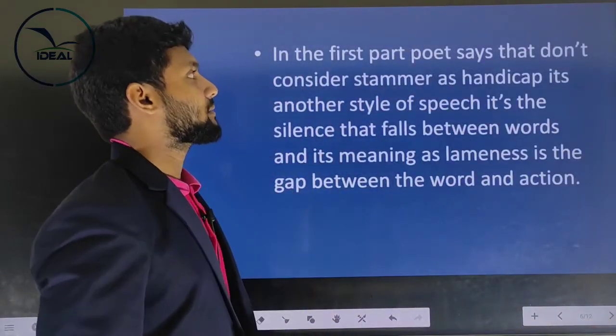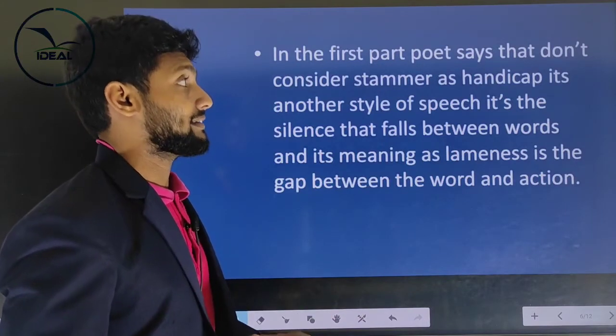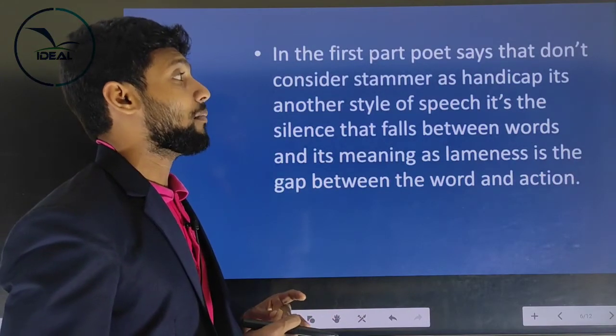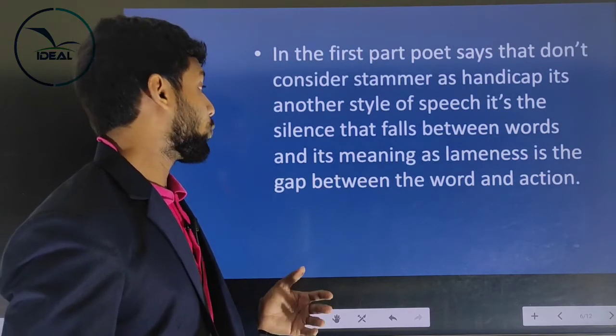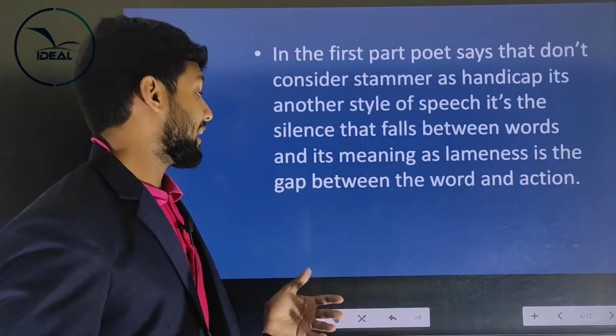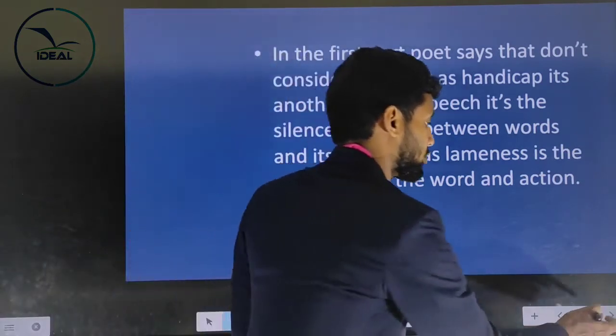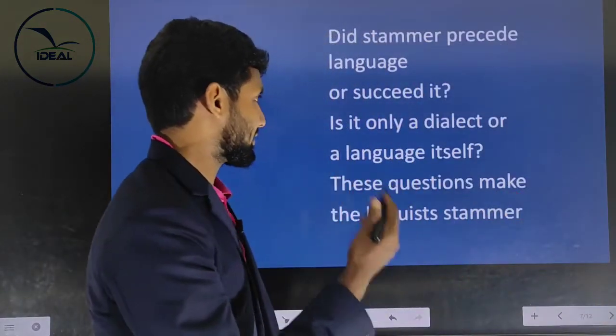And in the first part of the poem, the poet says that we should not consider stammer a handicap. It's another style of speech. It's a silence that falls between words and their meaning, and as lameness is a gap between the word and action. That's the meaning. Okay, coming to the next stanza or the next line.